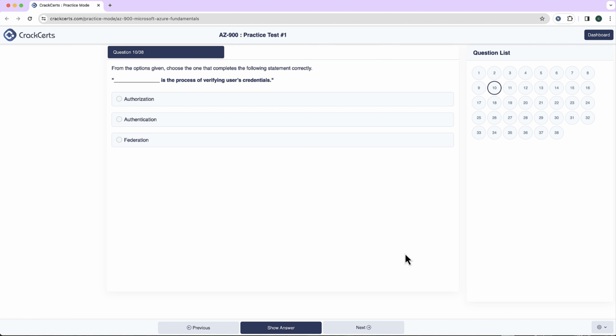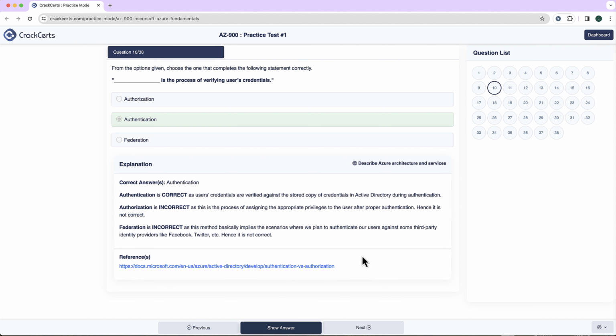The correct answer to this question is authentication. Because in Azure, authentication is the process of verifying the identity of a user or a service trying to access resources. It's about ensuring the credentials such as usernames, passwords, or tokens match what's stored in Azure's directory services. For example, Microsoft Entra is a prime example of an authentication service.